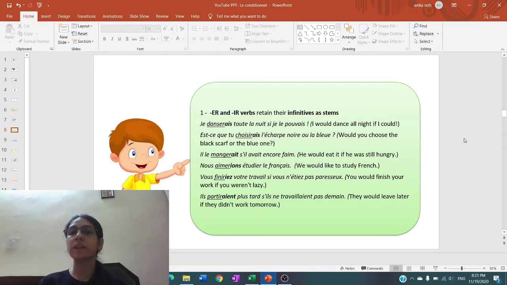So this one I'm explaining again because many a times we tend to make a mistake in writing the spellings of the imperfect or the conditional because the endings are the same. And the same thing with future simple and conditional because the stem is the same. But over there endings are different. So these three tenses have to be very much clear, so that you are able to conjugate, you are able to identify which verb is given in which tense.